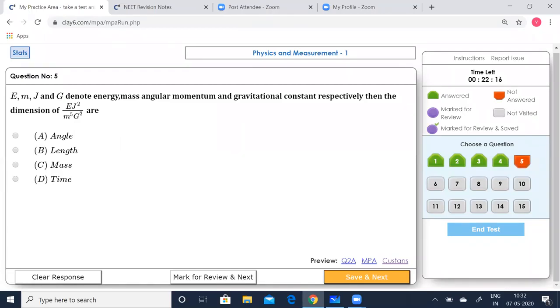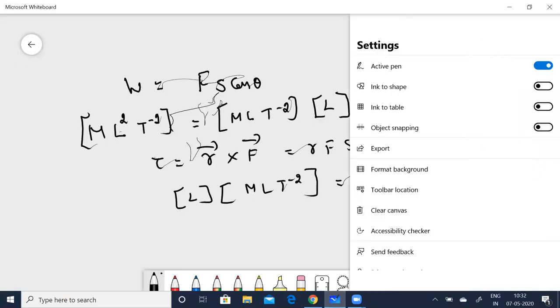E, M, J, and G denote energy, mass, angular momentum, and gravitational constant respectively. Then the dimensions of E J squared by M to the power of 5 G squared are what? Okay, let us solve this. Let me clear the board. Now see, it's given E J squared divided by M to the power of 5 G squared. Now write the dimensions for everything.